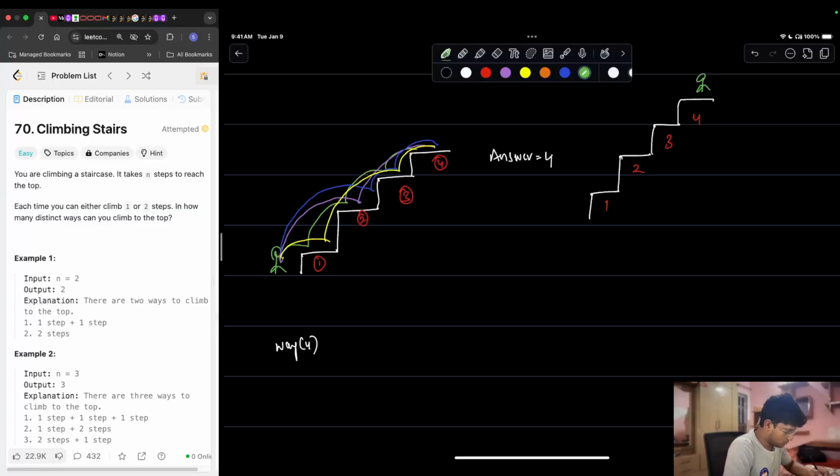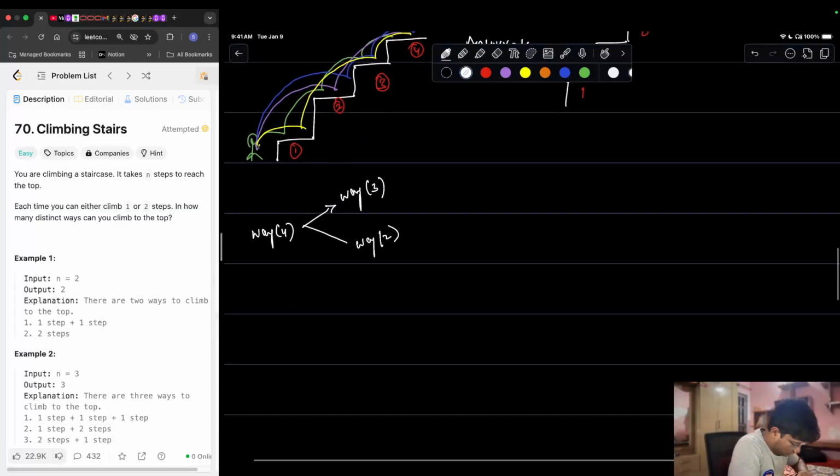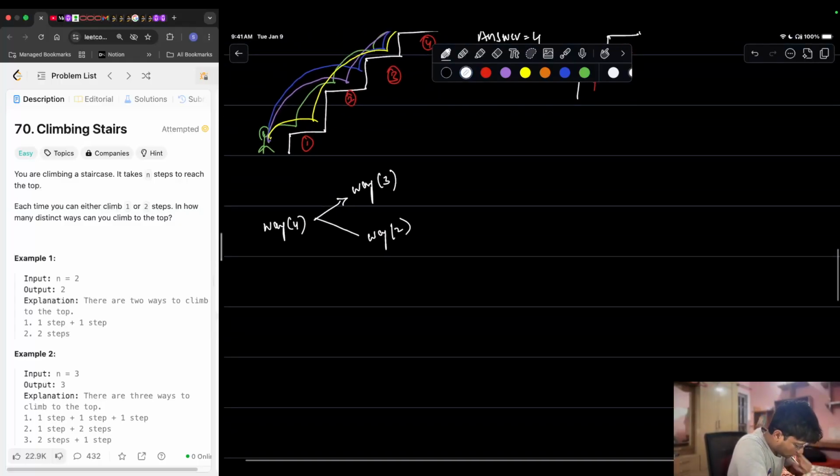You can either take this step, or you can take this step. So you can take both ways, that is either one step or two steps. So I can either take ways of 3 or ways of 2. When there's a sense of 'or', what do we do? We add it, because the question is asking us the total number of distinct ways you can reach the top. So ways of 3 and ways of 2.